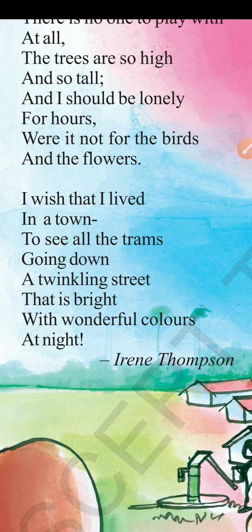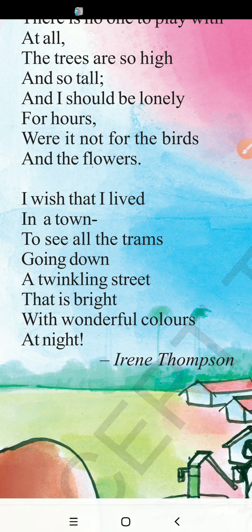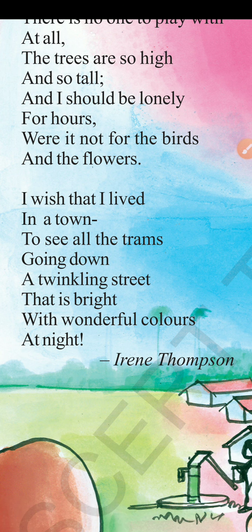So what is he saying again in the last stanza? I wish that I lived in a town. So here he is wishing to live in a town. I would like to stay in a town because here I am feeling very much alone. There is no one here, no traffic, no buses, no trams at all. So that is why I want to be in a town. Whereas a town boy wanted to live in a village, here the village boy, the country child, wants to stay or live in a town. To see all the trams going down, I want to see all the trams, the electronic vehicles. I said in the first stanza, right? I said it about the town child, right? So I want to see all the trams going down.